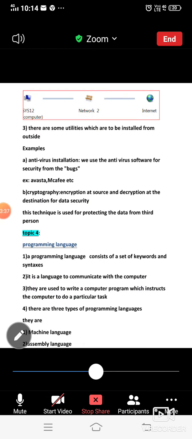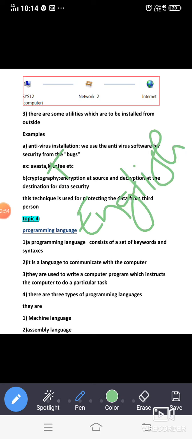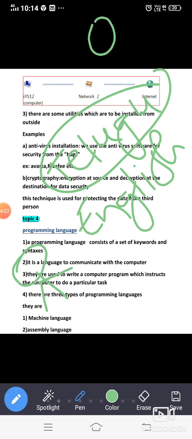Next, what is a programming language? A programming language is used to communicate with the computer. Take a human language like English or Telugu: it acts as a mediator between the first person and the second person.